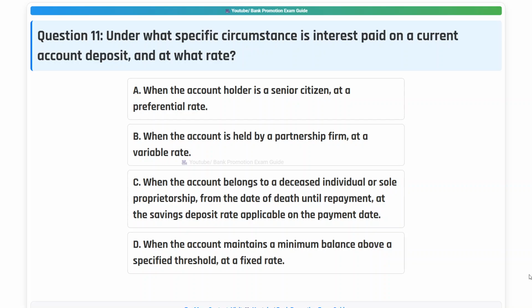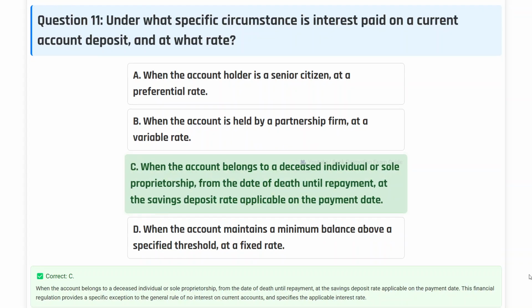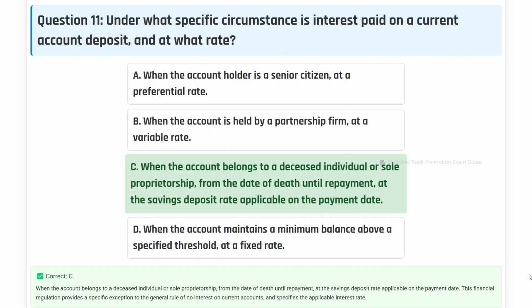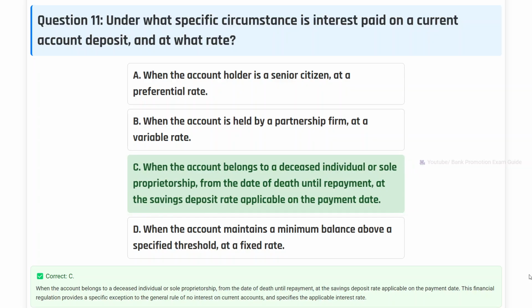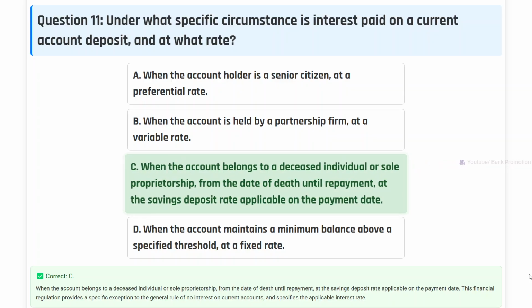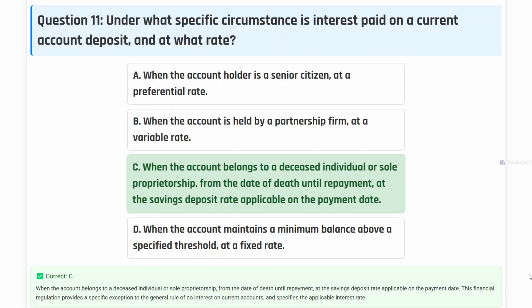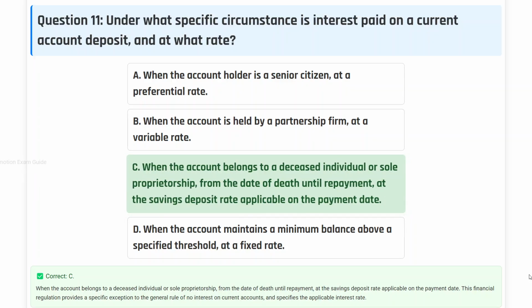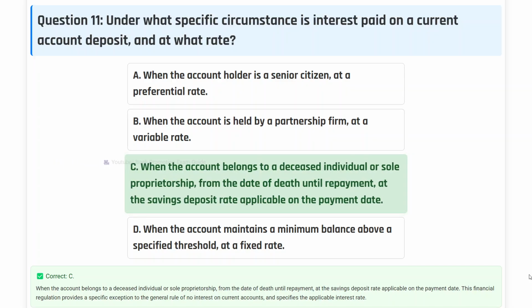Think the answer. Correct answer C. When the account belongs to a deceased individual or sole proprietorship, from the date of death until repayment, at the savings deposit rate applicable on the payment date. This financial regulation provides a specific exception to the general rule of no interest on current accounts and specifies the applicable interest rate.